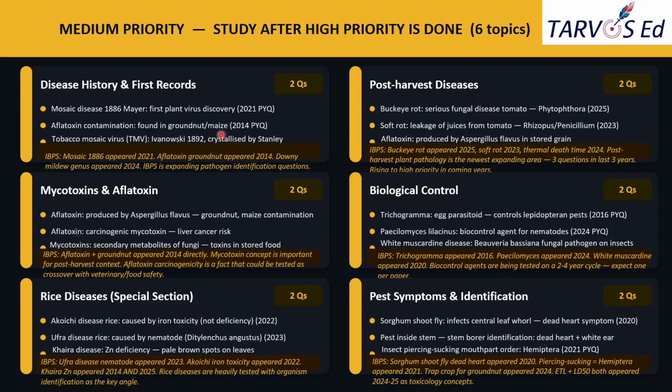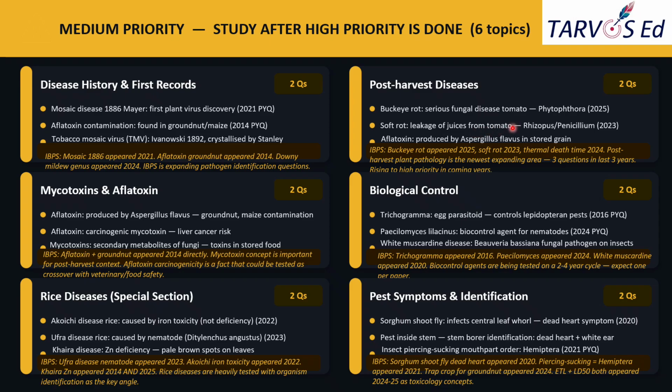Okay, and the next topic is post-harvest diseases. Two questions again, but flagged as the fastest growing area in the entire subject. Buckeye rot was again asked in 2025, mainly caused by Phytophthora. Buckeye rot is a serious fungal disease in tomato, which we have already discussed.